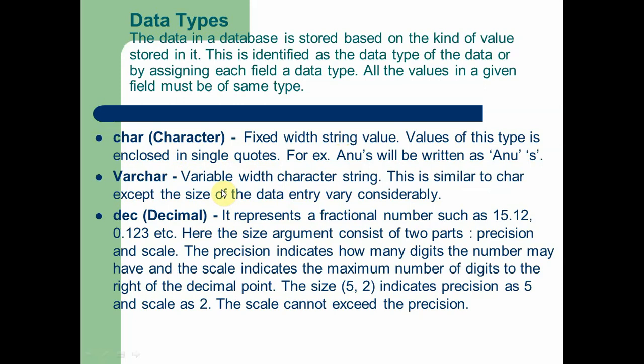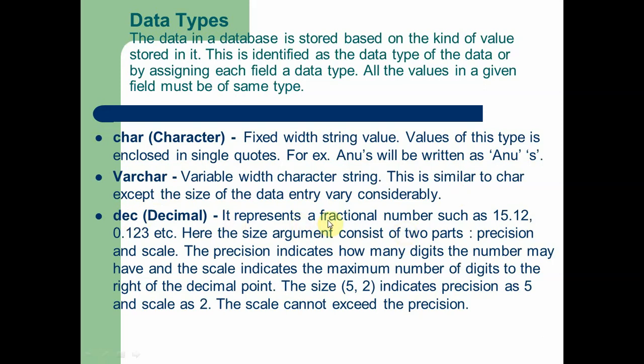This is similar to char except the size of the data entry is considerably higher in varchar. So char is a basic data type which is used to store characters. Varchar is another data type which is also used to store characters in the form of a string with a high number of spaces. Next, decimal is the third data type which is used to store decimal numbers.